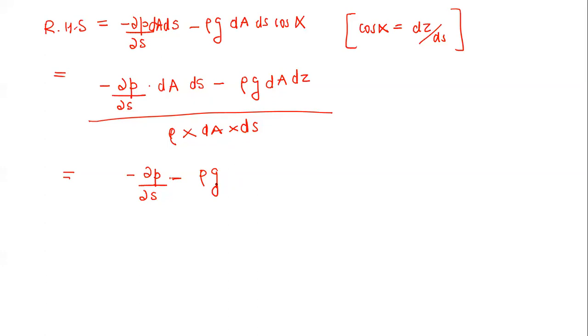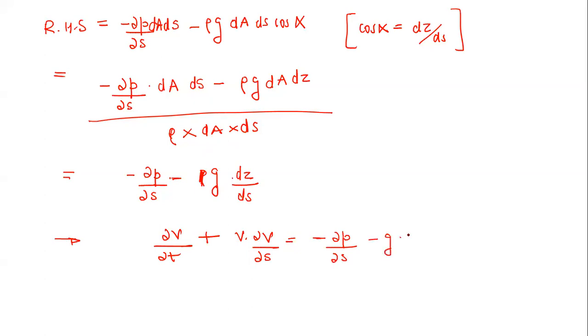dA will cancel out, and rho will cancel out. It is simply dz by ds. So the final equation of motion for a streamline is simply delta v by delta t plus v delta v by delta s. Okay. That is equal to minus delta p by delta s minus g dz by ds.